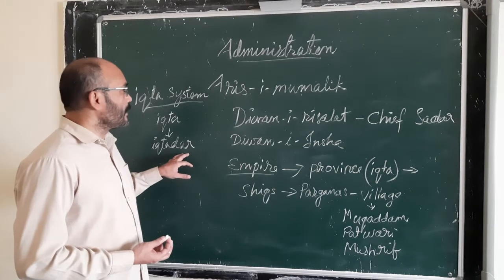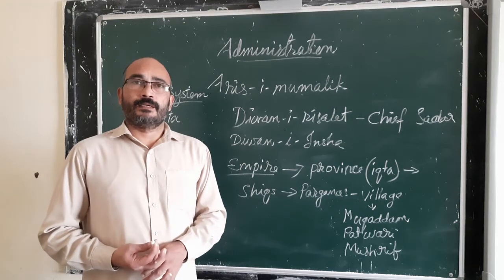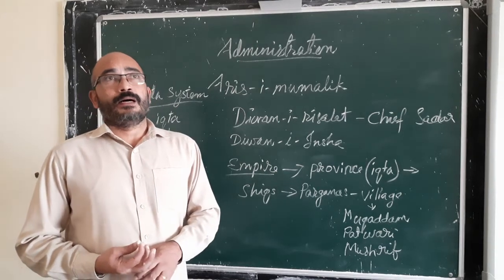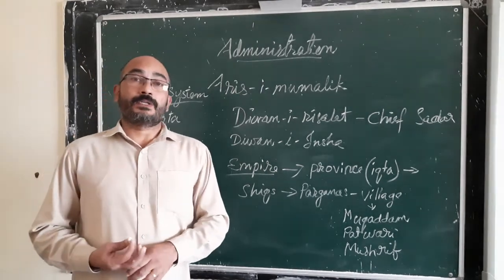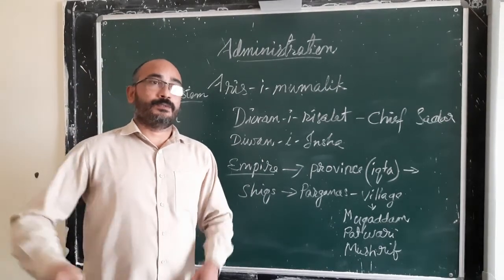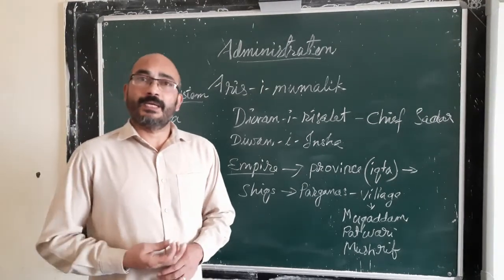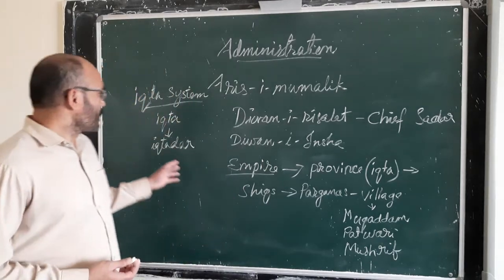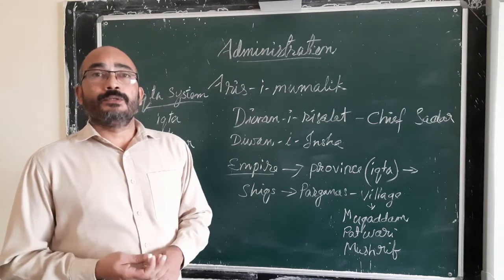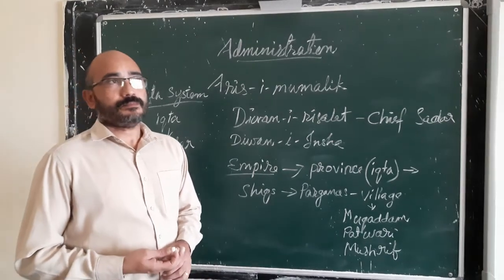This was almost like the feudal system that prevailed in Europe in medieval ages, where the feudal lords or barons got land from the ruler, had to maintain forces, and at the time of war had to render military service to the king. Similarly, the Iqtadar also had to render military service to the Sultan at the time of war.